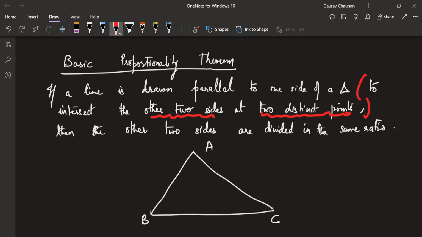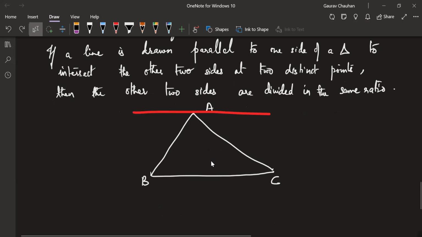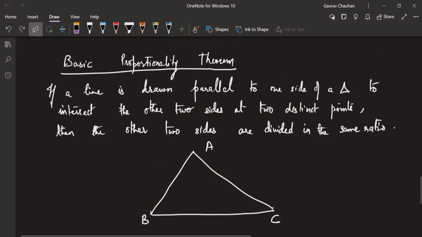Basically, this part in the bracket here is not that important, but it is good for us to understand. It's just how to draw the diagram. It's saying don't draw a line which cuts both line segments at the same point. Here it is cutting at the same point, no. Don't draw a line such that it is not cutting anywhere. It is parallel, but it's not cutting anywhere. I'm saying don't do that. Draw in a way that it cuts at two distinct points.